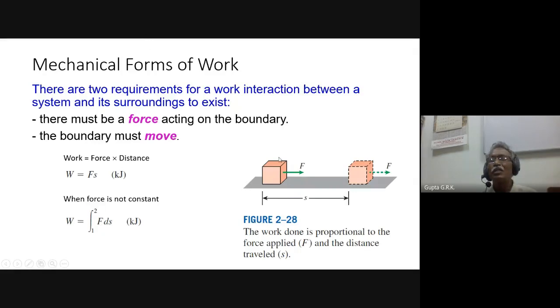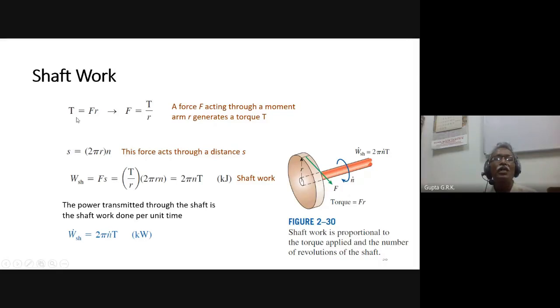If it is going straight, when it is moving, W is equal to the integral from 1 to 2, from one point to another point, of F ds, right? And similarly, shaft work: torque is equal to force into radius, so force is equal to T by R. And S is the distance it travels for each rotation, that is 2 pi R, into N, the number of revolutions. So S is equal to 2 pi R N, the distance traveled by a point here, suppose. And W shaft is equal to F into S. F is T by R, and S is 2 pi R N, so W shaft is 2 pi N T.